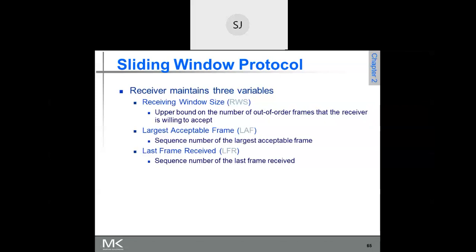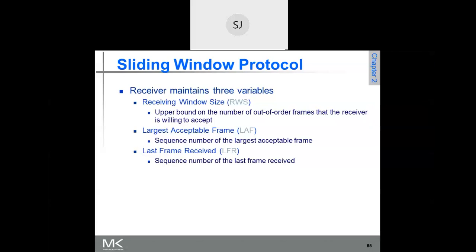Range in the sense 11 to 17. So what is LAF, the largest acceptable frame, now?